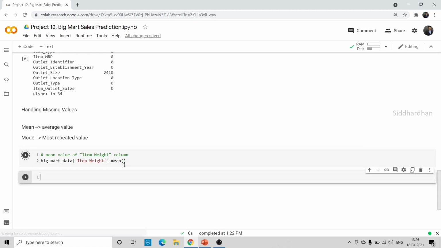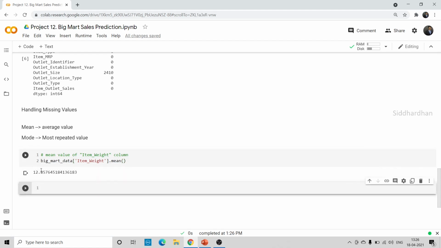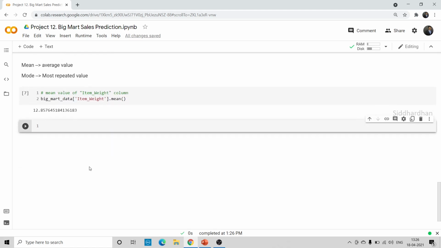So press shift plus enter to run this cell and go to the next one. The mean value is 12.857. This is the average or mean value of the product weight. Now let's see how we can fill the missing values in this particular column with mean.